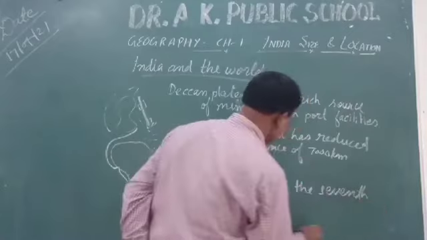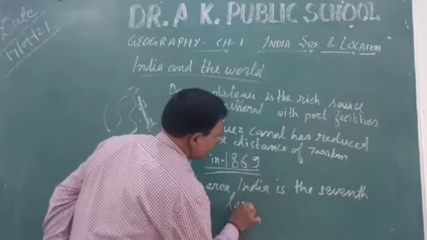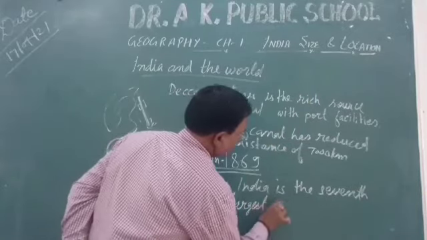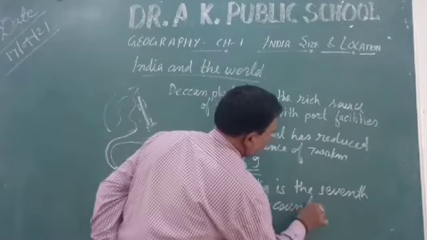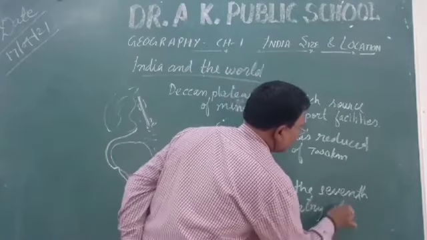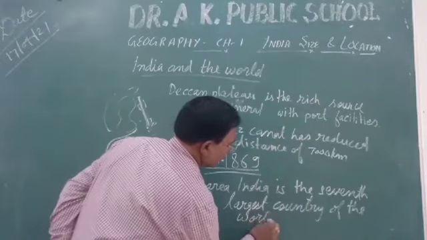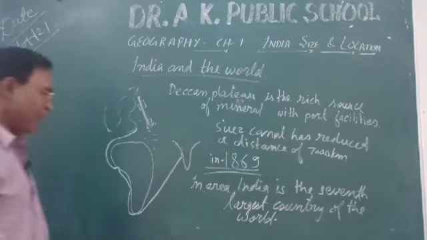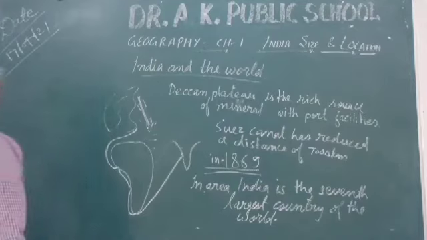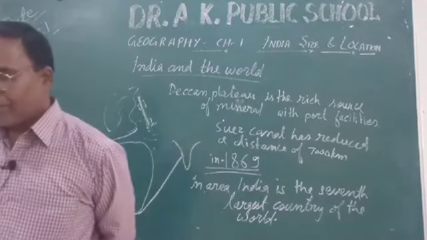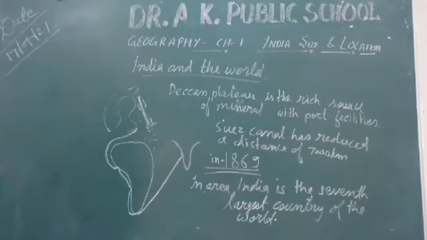Clear? Seventh largest country of the world. Understood? So it has a historical feature, and its longitudinal extent and latitudinal extent have a lot of difference. But if we consider the extent, we will find 30 degrees.